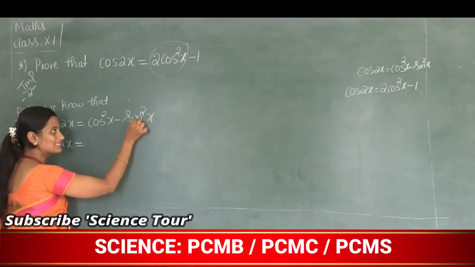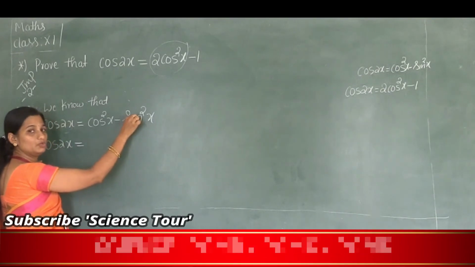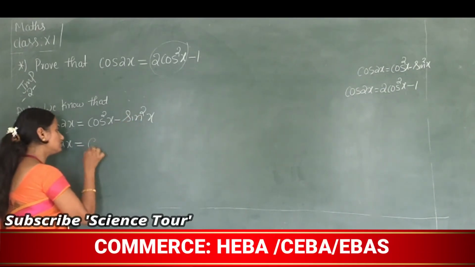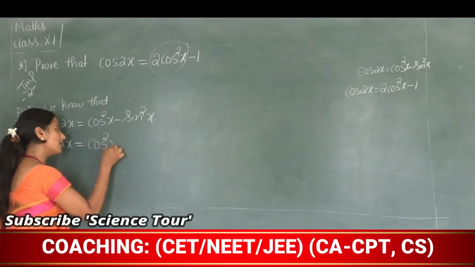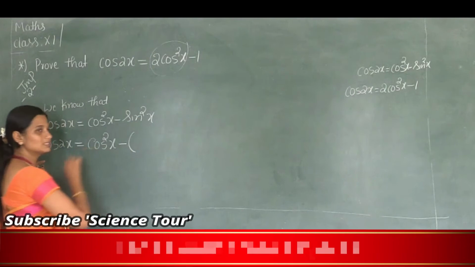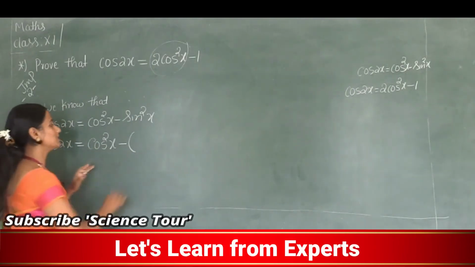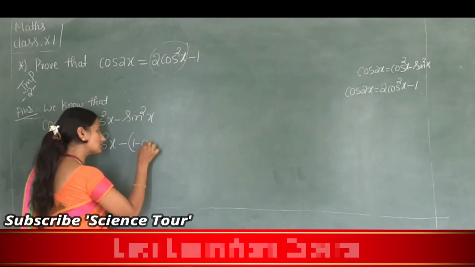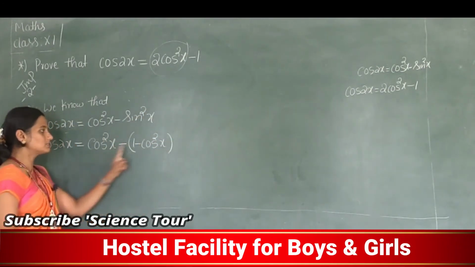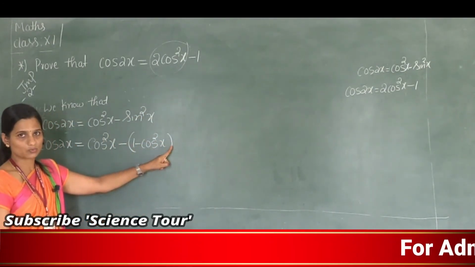How to remove this sin square x? By using an identity we can remove this sin square. So see here, cos square x minus sin square, what is the identity related to this? Sin square x is 1 minus cos square x.